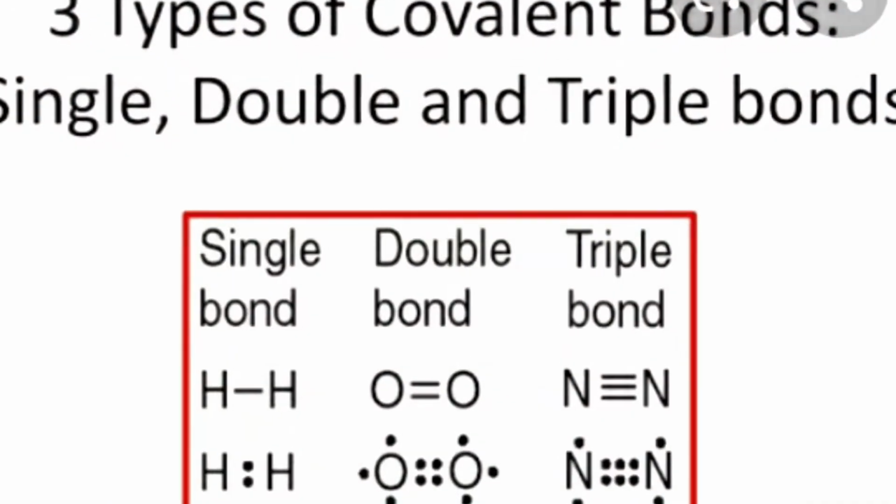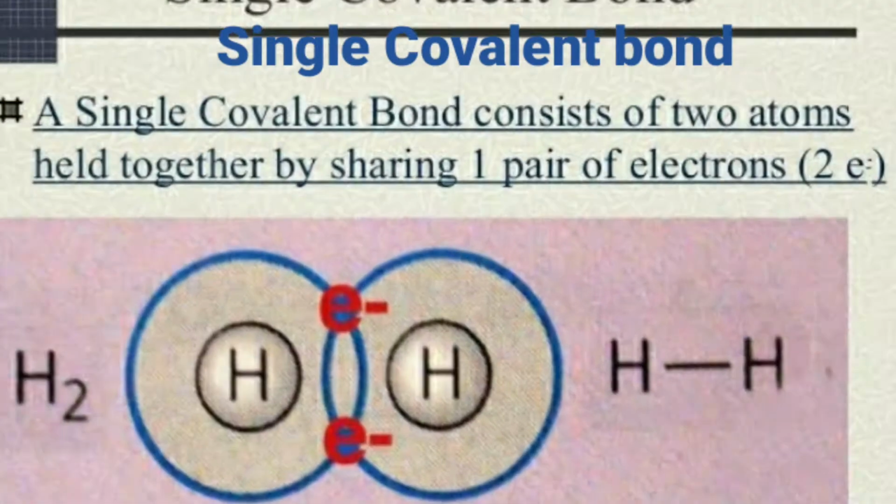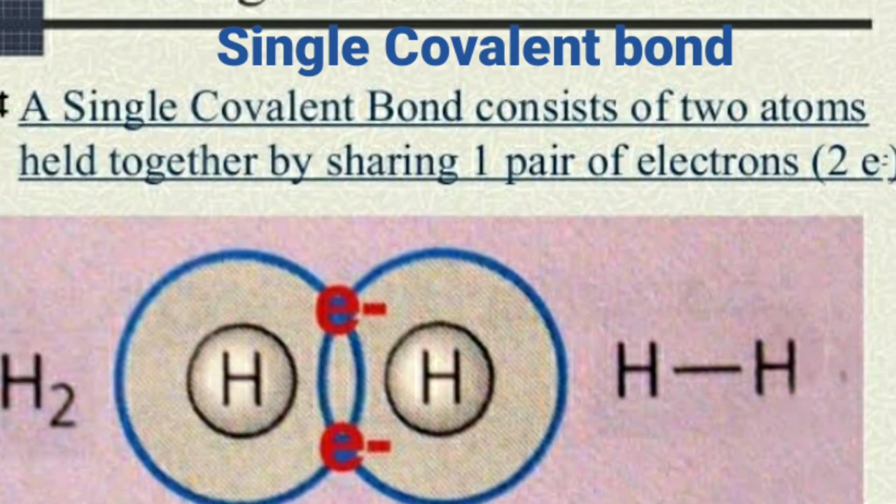Types of covalent bonds, children. The first is the single covalent bond. So what is a single covalent bond? A single covalent bond is a bond which consists of two atoms held together by sharing one pair of electrons. In a single covalent bond, two atoms are held together by sharing one pair of electrons.